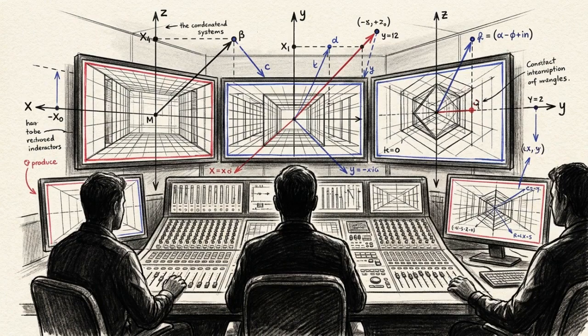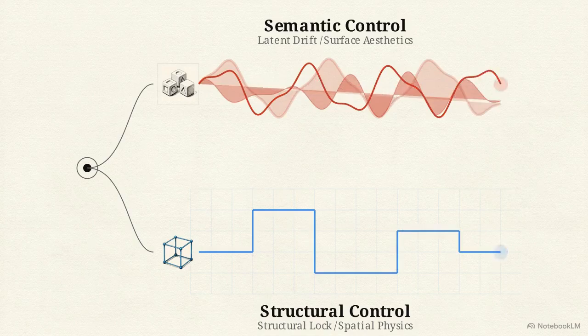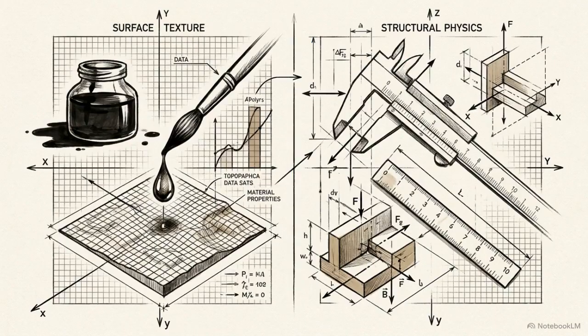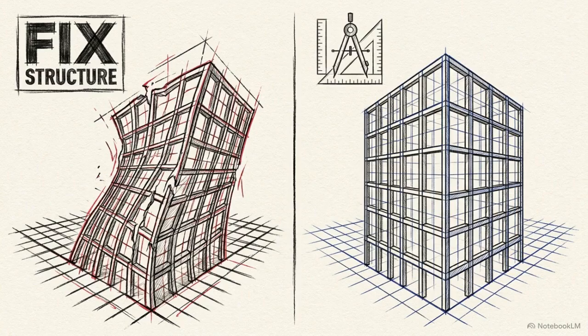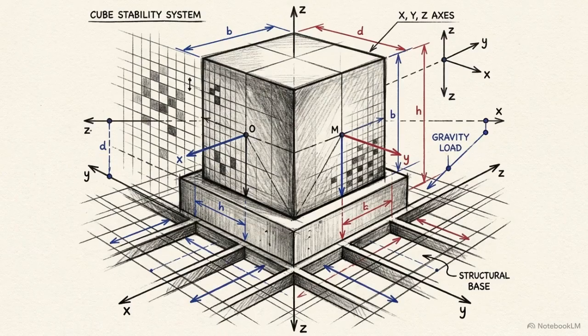Mastering these constraints makes AI video a reliable component of a professional production pipeline. Effective AI video production requires a technical distinction between two types of control. Semantic text instructions are used exclusively to dictate surface texture and lighting style. Structural conditioning, the blueprints and rulers of the process, dictates the physics, mass, and temporal trajectory. Attempting to solve geometric instability through text prompts ignores the underlying architectural reality of these models. Precision in AI video depends on the ability to engineer and manage the subject's latent trajectory. Moving to geometric constraint allows for the precise management of latent trajectories within the diffusion process.